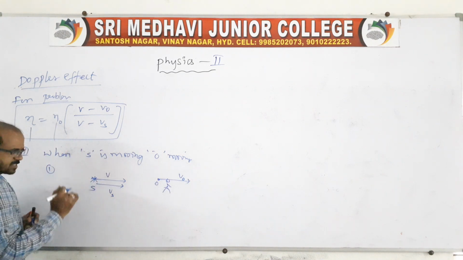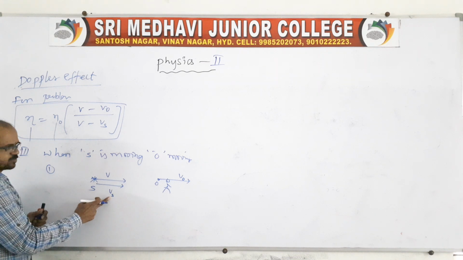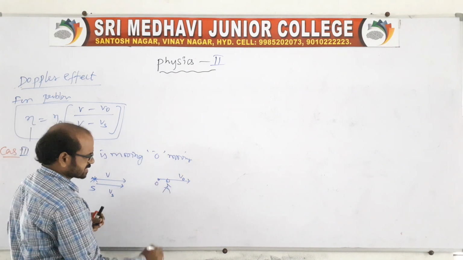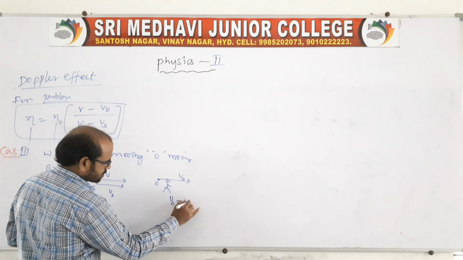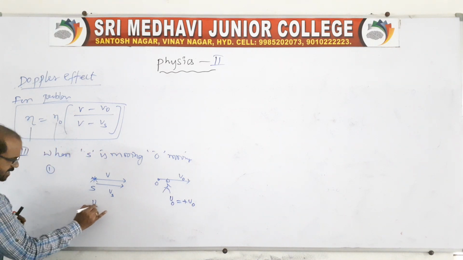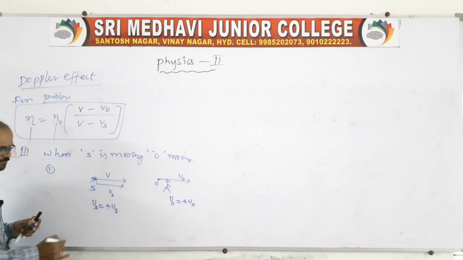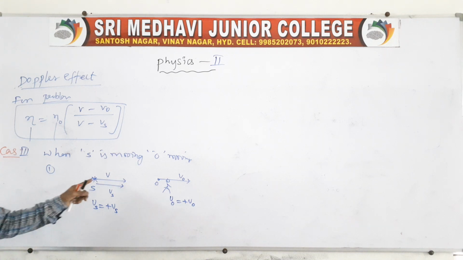So we take V naught as plus V naught and Vs as plus Vs, because both are in the same direction.